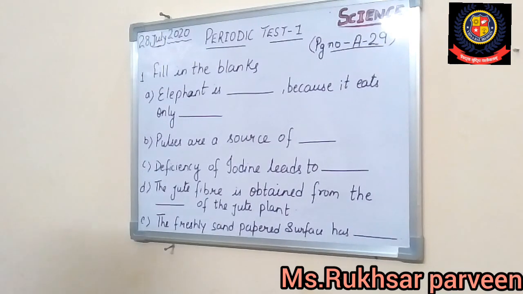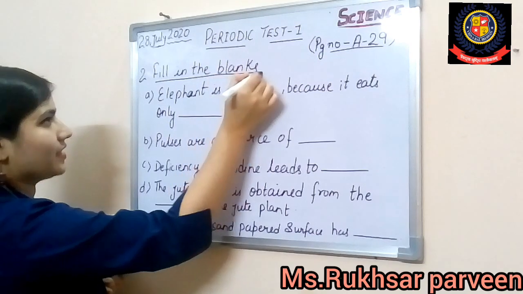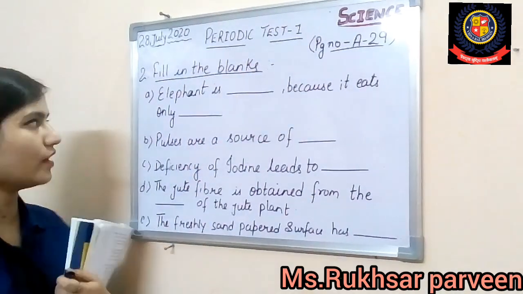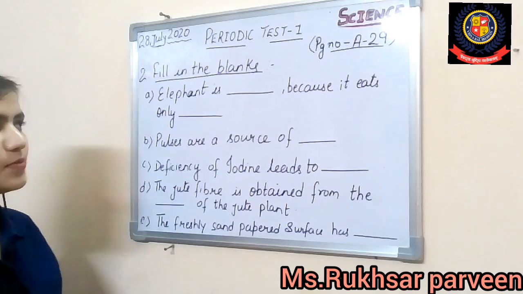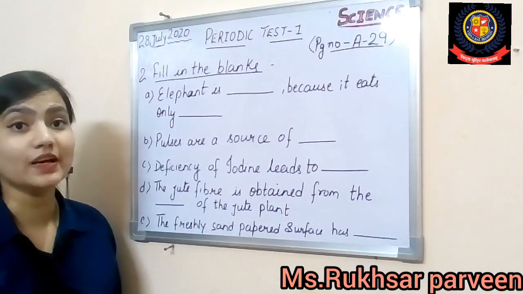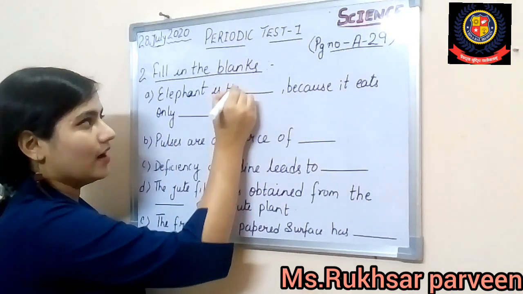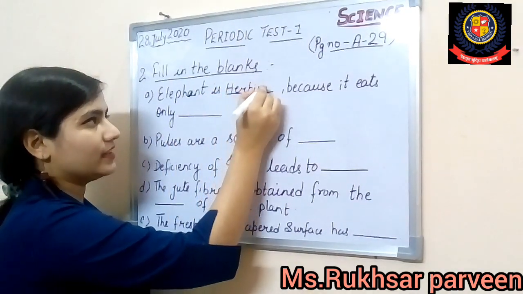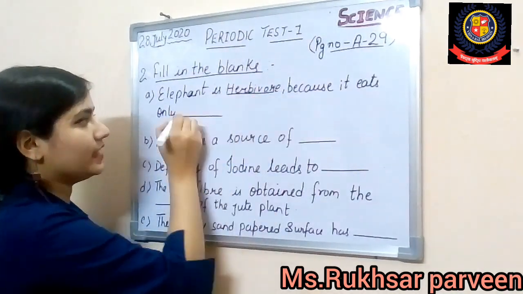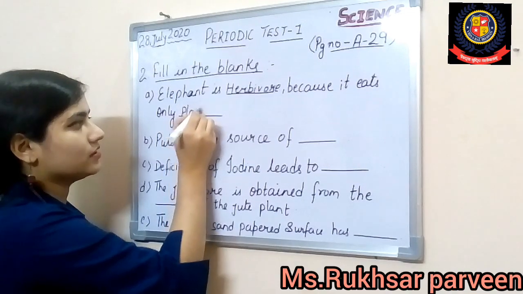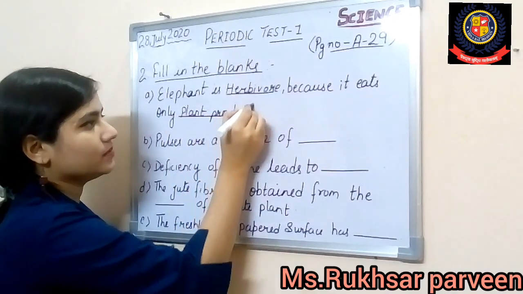So students, let's come to the second question. Question number 2, that is fill in the blank. That is again a very interesting question. All right. So you can see it is written here. Elephant is dash because it eats only what? As you all know, elephant is a herbivore. Yes, that is herbivore because they eat only plants and plant products. So we can say they eat only plant products.